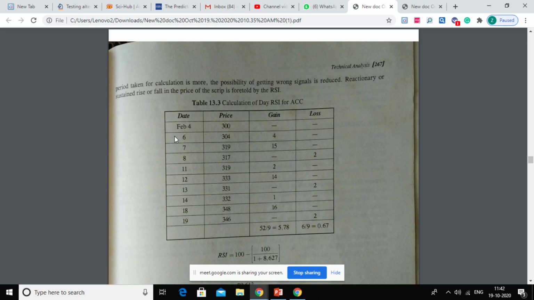Nowadays there could be some other indicators regarded as much more reliable than this one. So through Google search you can find out which are the more reliable technical indicators than those given in your book.